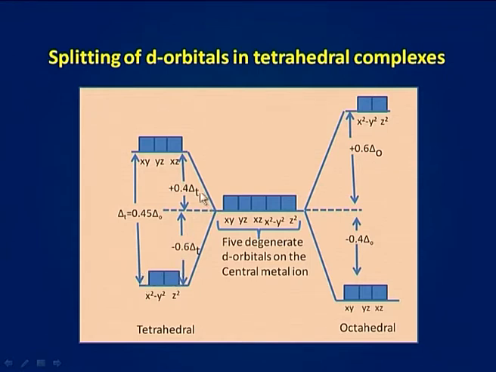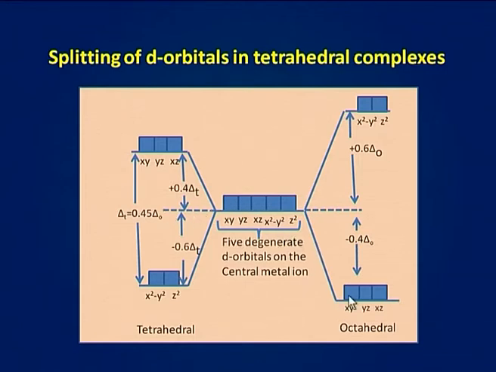In tetrahedral complexes, the energy of dxy, dyz and dxz orbitals increases by 0.4 delta t, and the energy of dx square minus y square and dz square orbitals decreases by 0.6 delta t. Here you can also see the value of crystal field energy for octahedral complexes is greater than that of the value of crystal field energy for tetrahedral complexes. The order of split orbitals gets reversed in tetrahedral complexes.